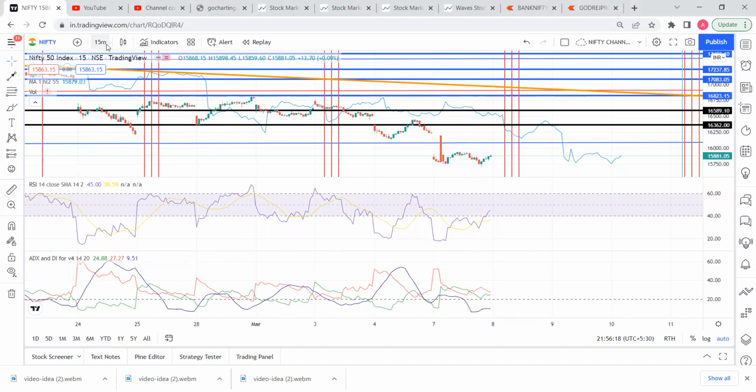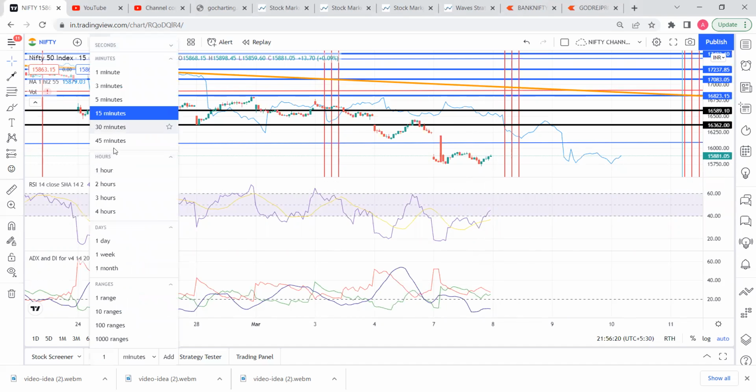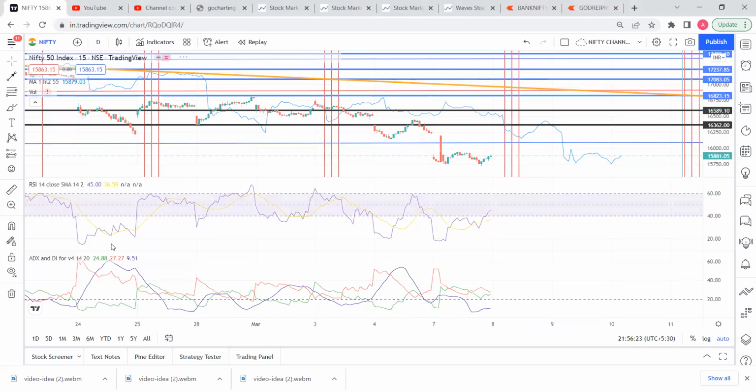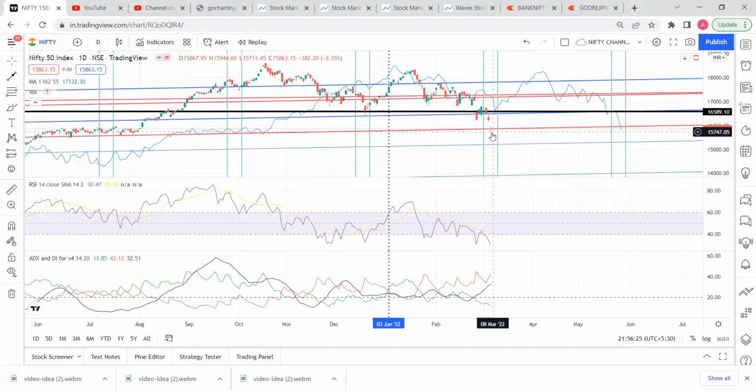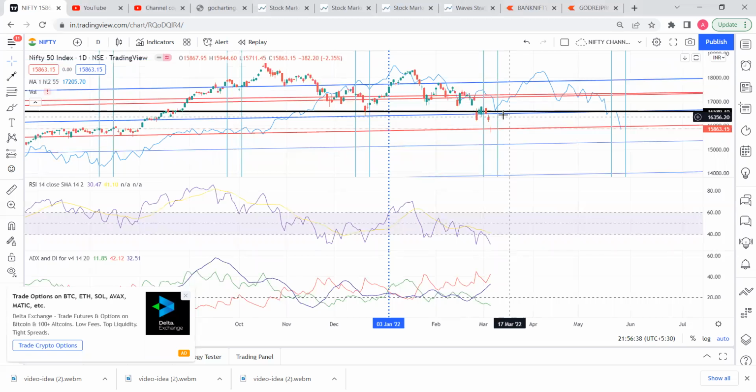Then on the daily chart again, if the up move comes, where do we go? This is the upper zone, the breakdown point. After that, we had a big red candle. The close of this red candle will be very important firstly, and that is 16,240 on the upside. 16,240, and 16,600 was the actual breakdown. So if there's any up move, there are good chances that we may rally to 16,200 levels odd on the upside.